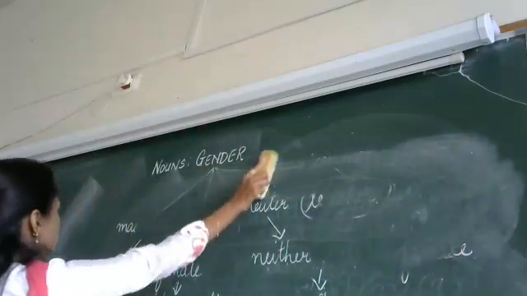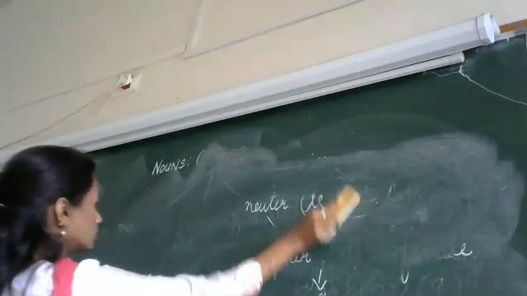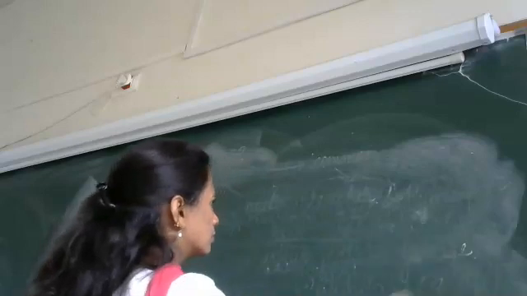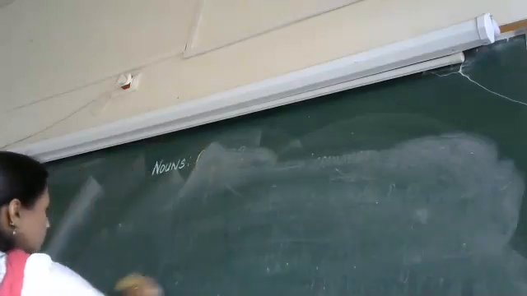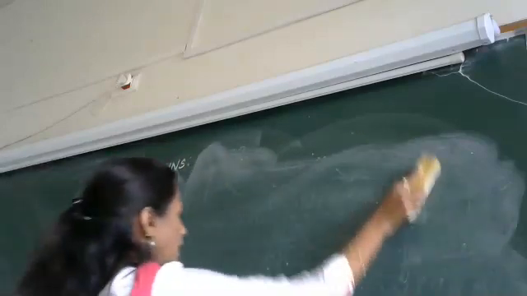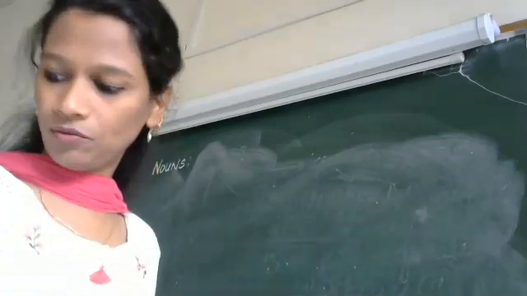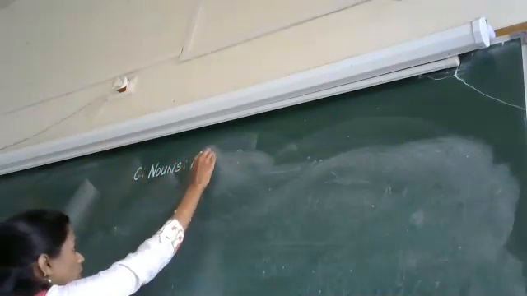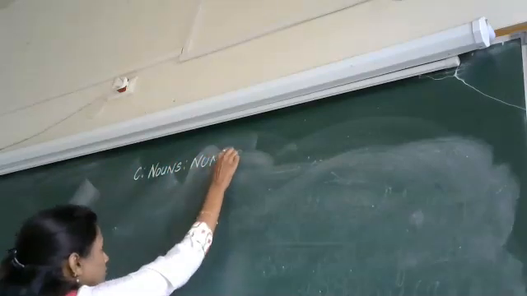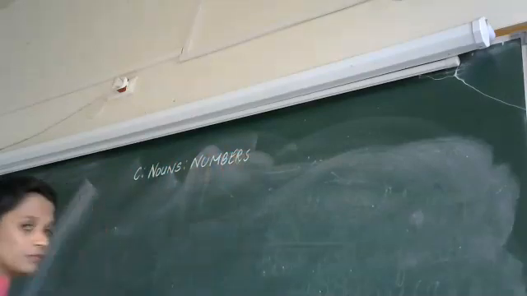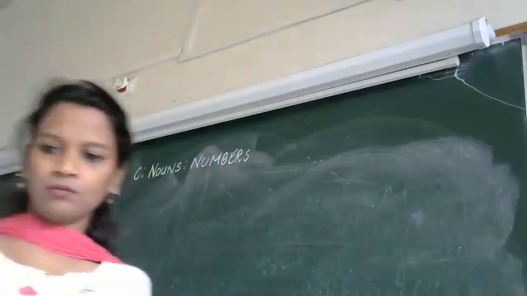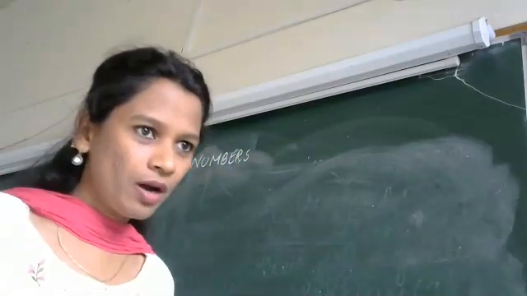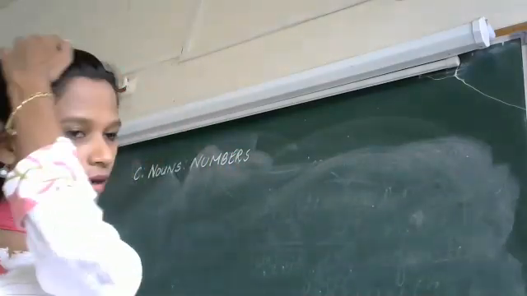Okay, so now we will go to the nouns of numbers. That is on page 155, the C part. We have the nouns of numbers. What do you mean by nouns of numbers? That is a singular number or a plural number.